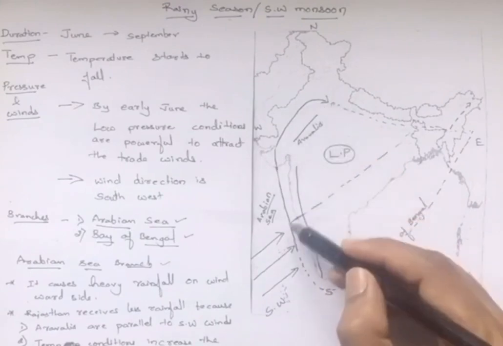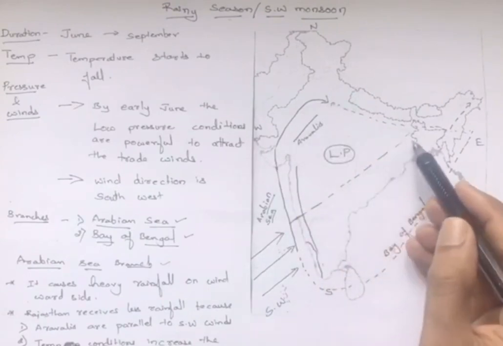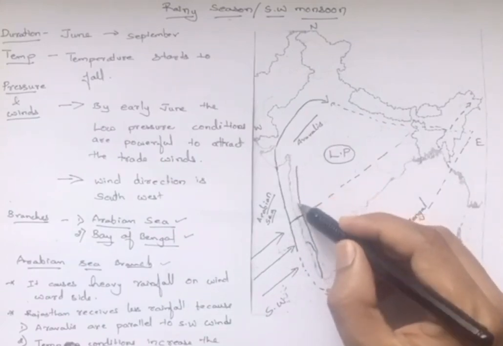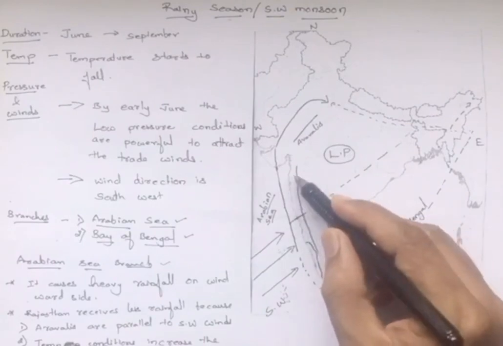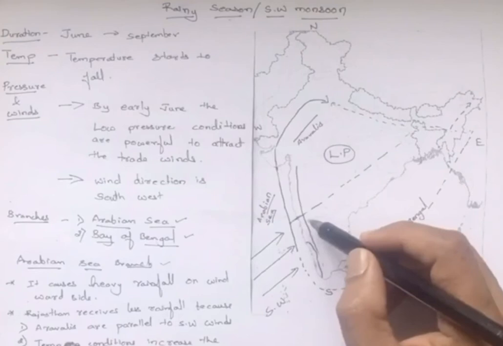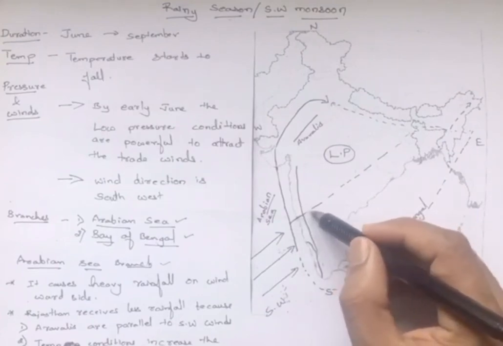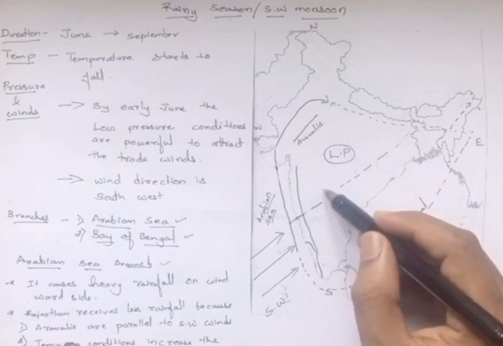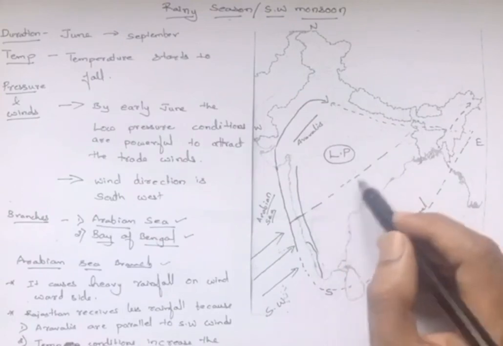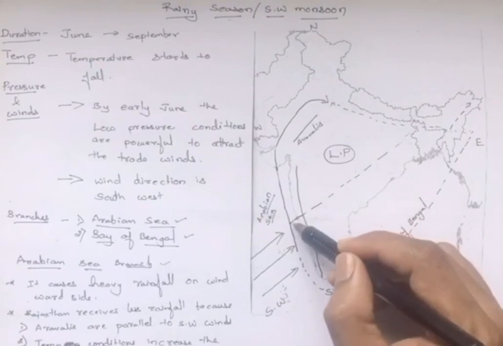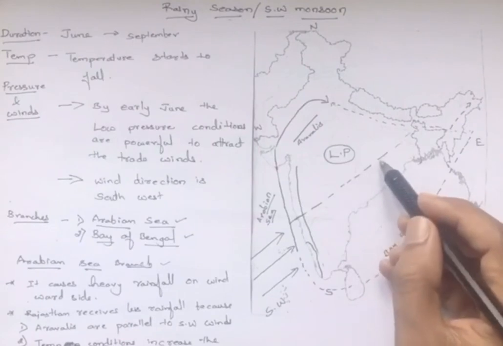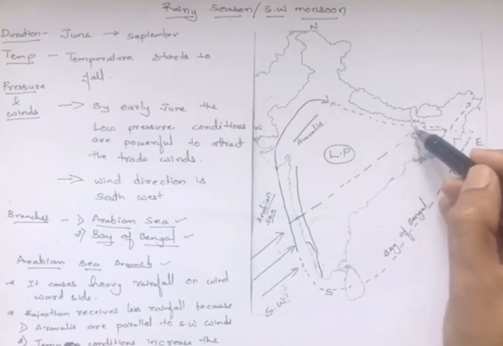You can see over here a small part of it goes across the Western Ghats, right? So the Arabian Sea branch brings heavy rainfall on the windward side of the Western Ghats, that is the Konkan area. Whereas on the leeward side, when this crosses the Western Ghats, this part of the country receives very less rainfall. Places like Pune, interior parts of Maharashtra, Madhya Pradesh receive very less rainfall. So this branch slowly starts moving toward the interior part of the country after crossing the Western Ghats and joins the Bay of Bengal branch.